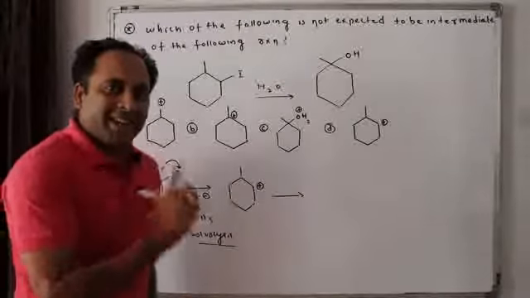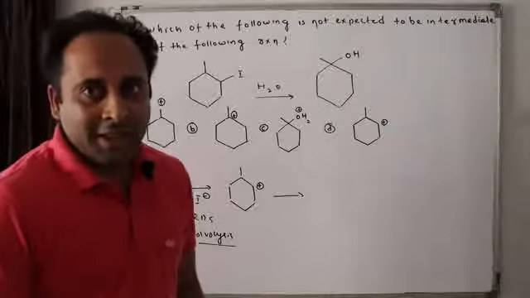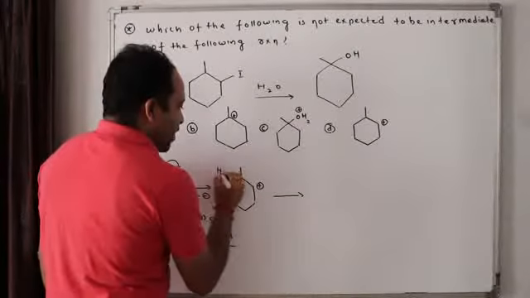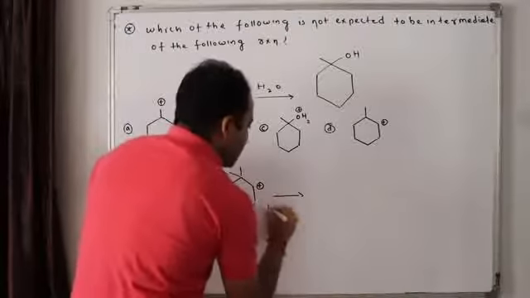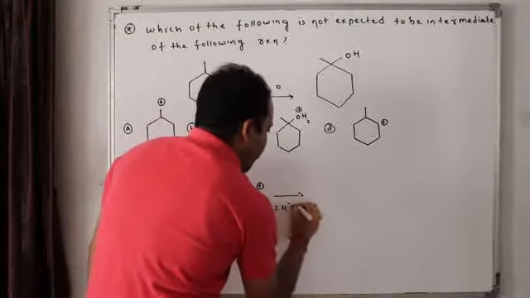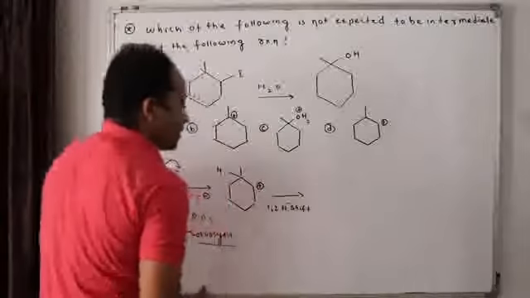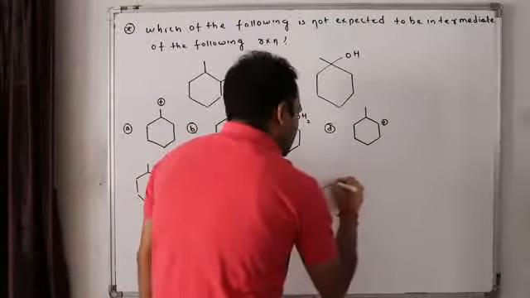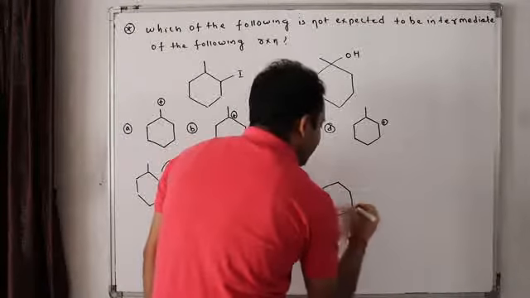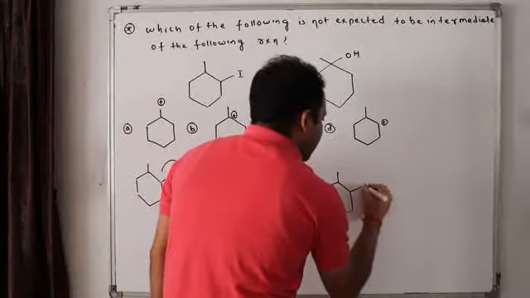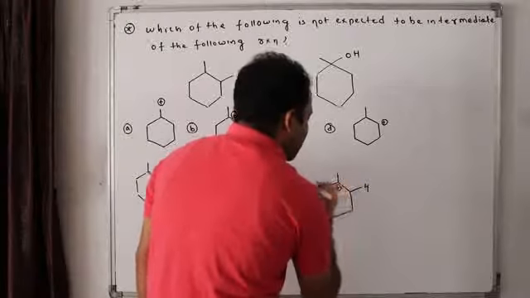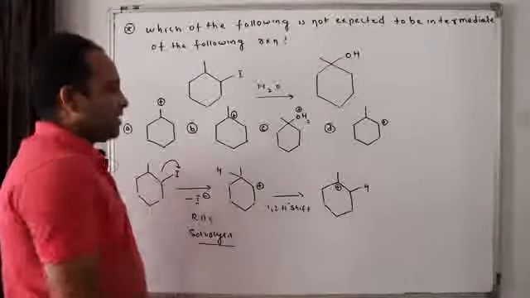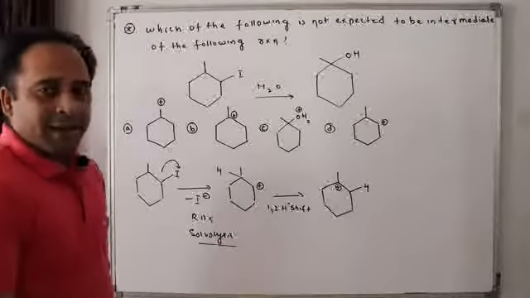Now the question comes, can I rearrange this to a more stable one? Yes, definitely. How can I rearrange? Now next to this, we have a hydrogen. What will happen in this case? A 1,2 hydride shift occurs. The plus comes over here, that hydrogen came over here, and now the plus is over here. This is the 1,2 hydride shift. Now is it more stabilized? Say yes or no? Clear?